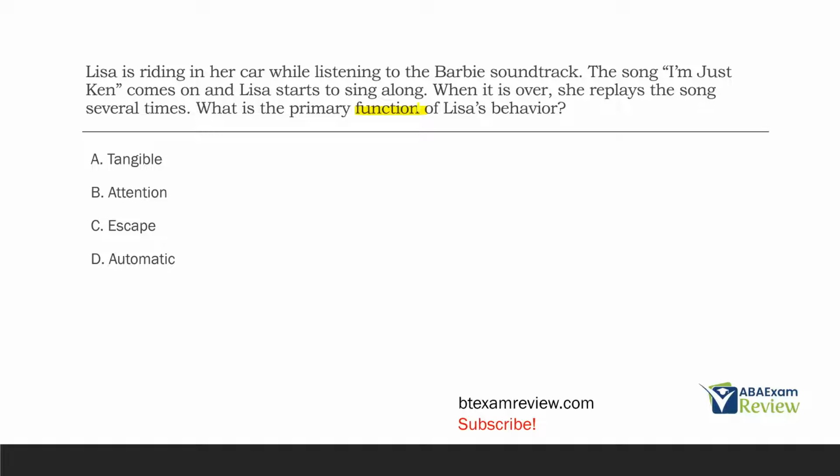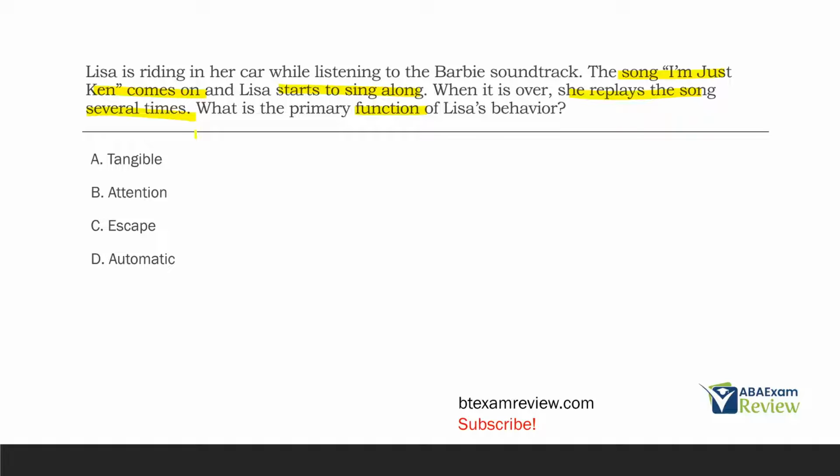So what is Lisa trying to accomplish here? Well, behavior is either gaining something or getting rid of something. What is Lisa getting here? What is she getting rid of? Well, when the song I'm Just Ken comes on, she sings along. Then she replays that song several more times. So why is Lisa replaying the song several more times? A, to obtain a tangible. Is Lisa playing the song to obtain a physical item?